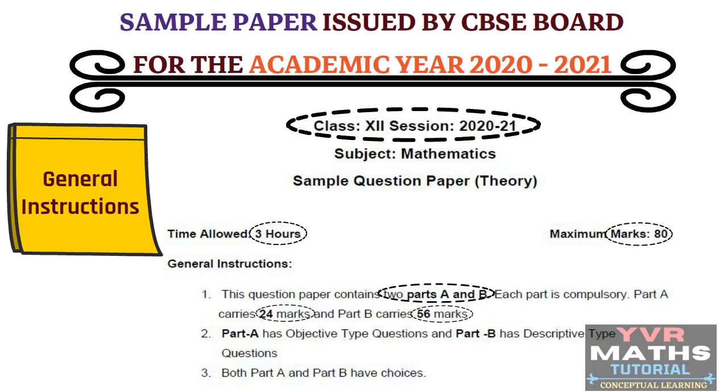I already discussed that there is no overall choice in the question paper, but 33% internal choice should be there. They clearly mentioned this in the instructions. If you see here, they say part A has objective type questions, but part A is not fully objective type. In part A we have 24 questions in total. Of those 24 questions, the first 16 are very short answer type questions. The next 8 are only objective type questions.